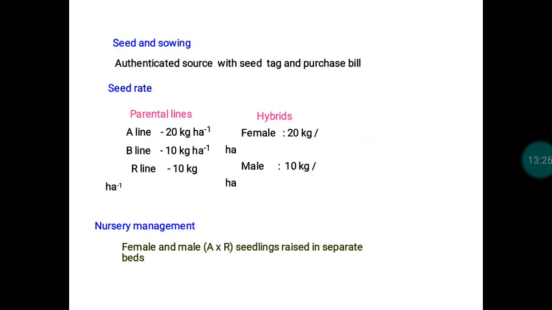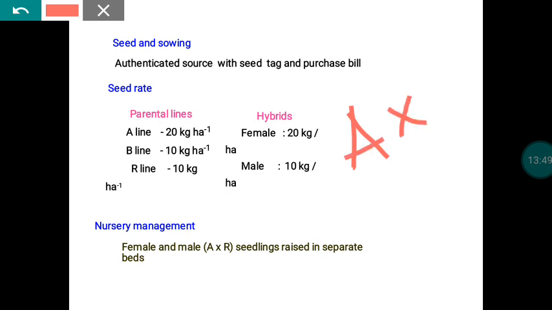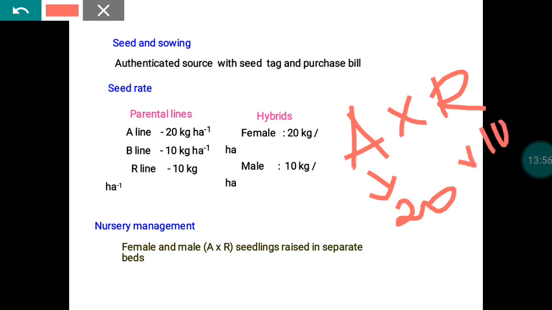Then the next one is seeds. We have to use authenticated seed material. For parental line multiplication, the seed rate is A line 20 kg per hectare, B line 10 kg per hectare, and R line 10 kg per hectare. For hybrid seed production, normally we use A into R. During that stage we use 20 kg of the A line and 10 kg of the R line material for sowing.